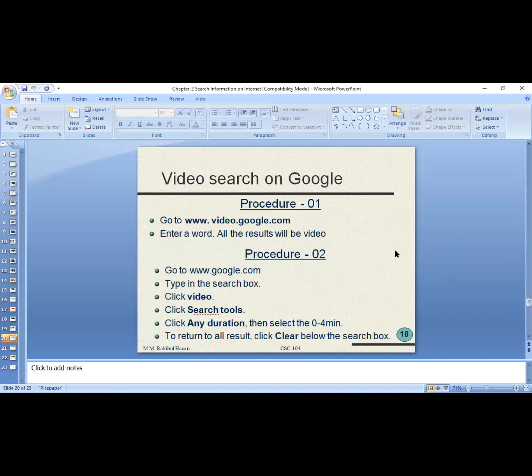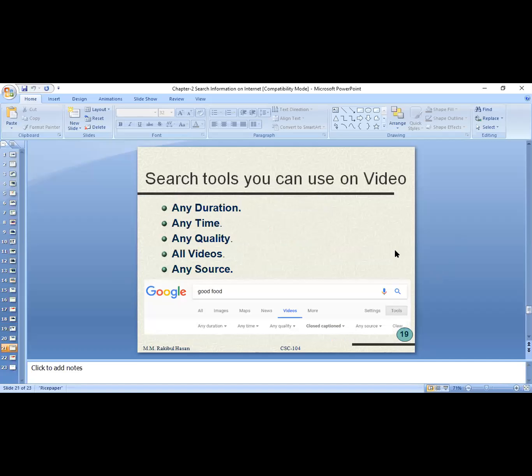Okay. Voice search I already showed you. I think I need not show you again. Just click on the microphone like icon, then you're going to find out the thing. Right.